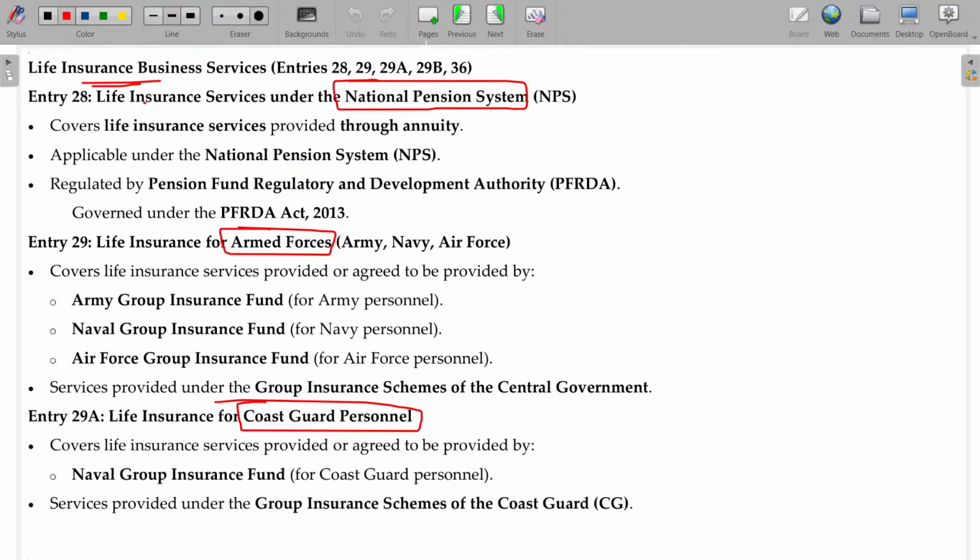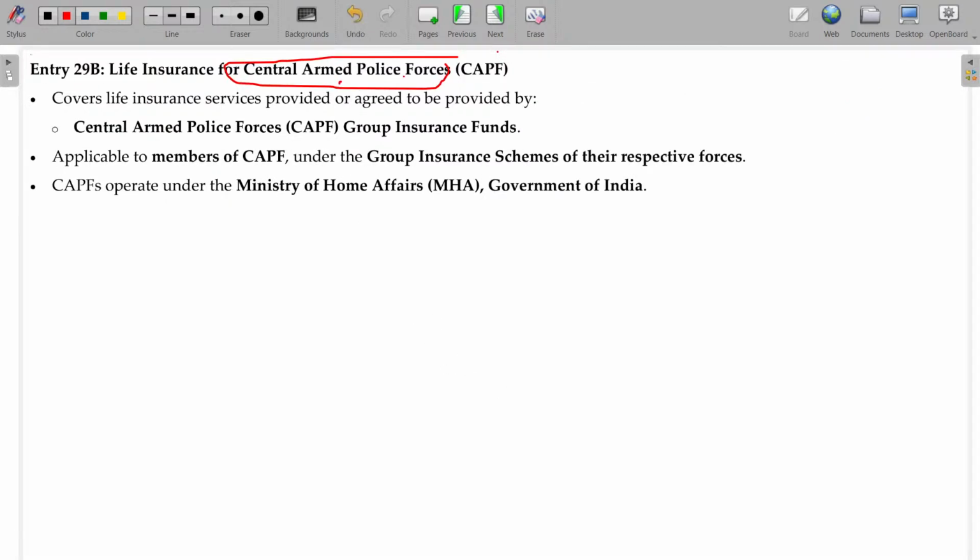Now, let me explain. LIC offers insurance services to some customer, getting the premium, so GST will be applicable. But under the NPS scheme, or life insurance offered for armed forces, Army, Navy, Air Force, Coast Guard personnel, and armed police force, any life insurance premium payable for them does not fall under GST.